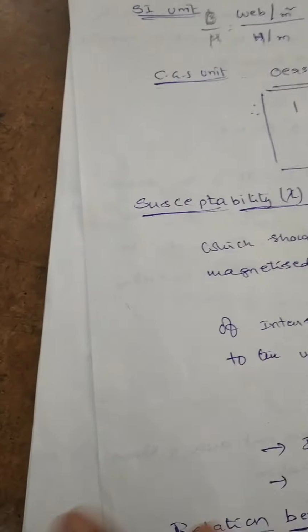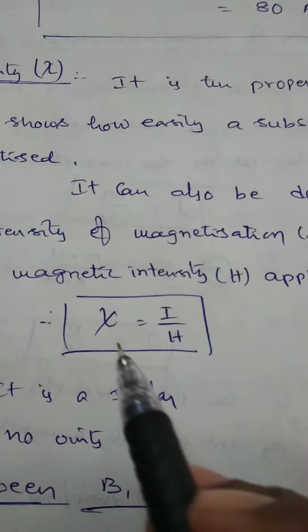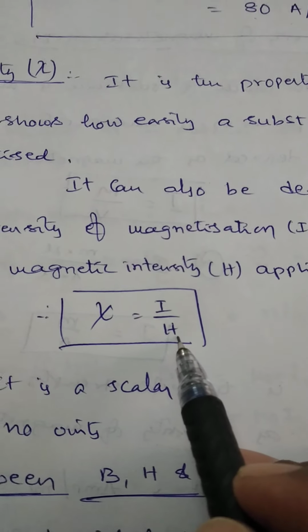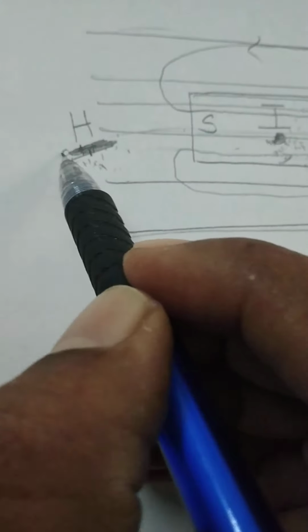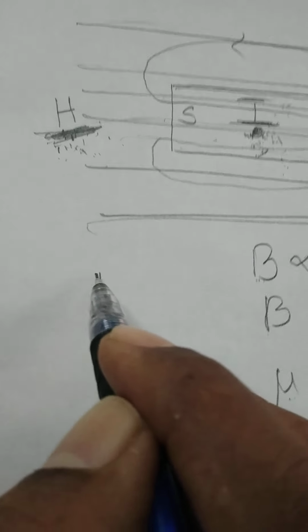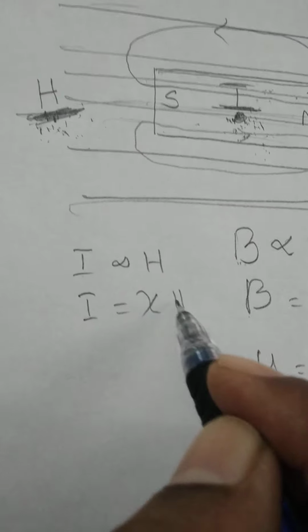Right. So another property of the magnetic material is susceptibility. Generally, susceptibility chi can be defined as I by H. So in the same example, I will explain here. Let the intensity of magnetization within the substance be I and applied field be H. On increasing the applied field, the intensity of magnetization also increases. That means I is proportional to H. I means intensity of magnetization. I is proportional to H, or I is equal to some constant chi into H.